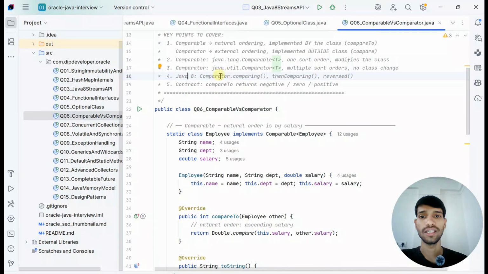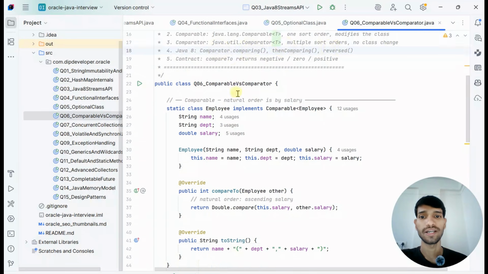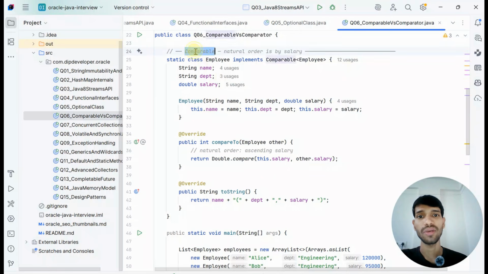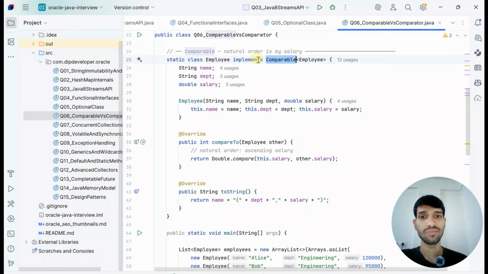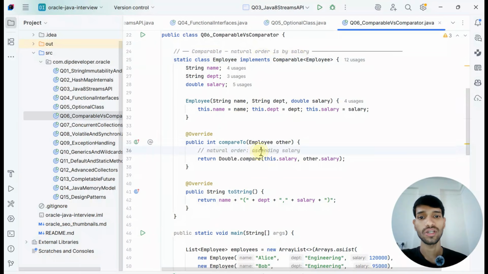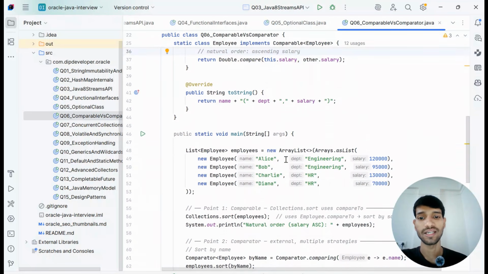Comparable is for the natural ordering implemented by the class, so it should be implemented within the class, and Comparator is the external ordering, implemented outside the class. In Java 8 we have comparing, thenComparing, and reversed in Comparator. If we see, Comparable gives the natural order by salary: it implements Comparable and overrides compareTo, so it only orders the employees as per the salary.